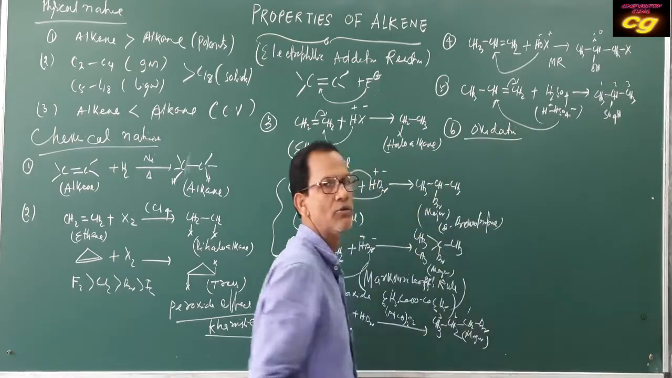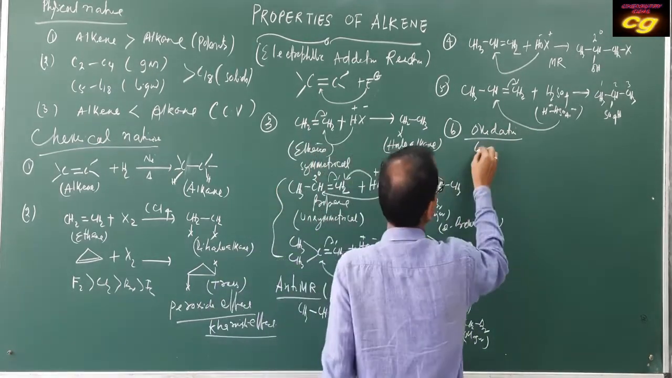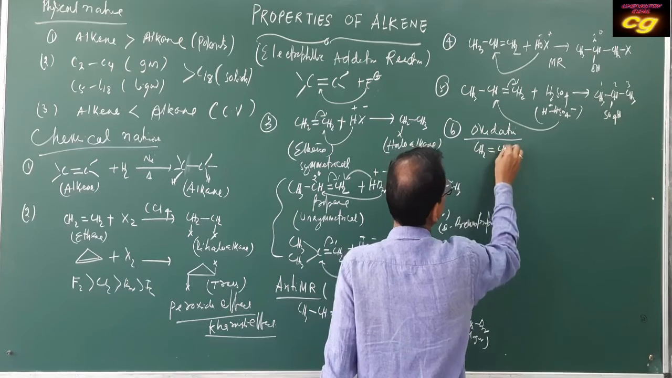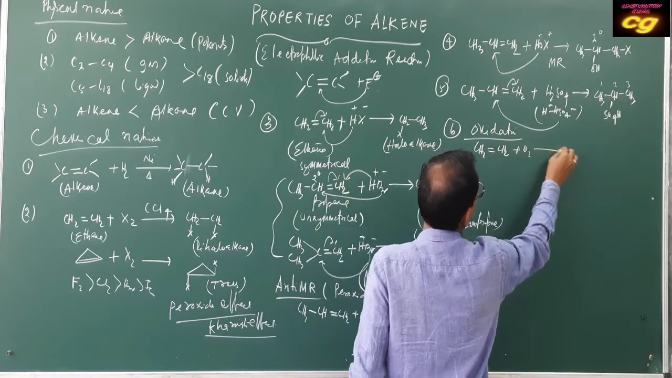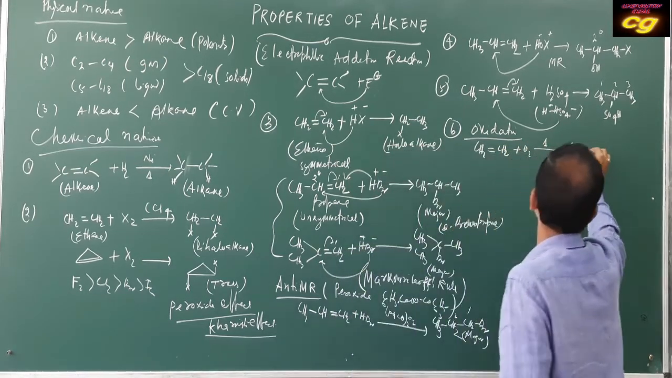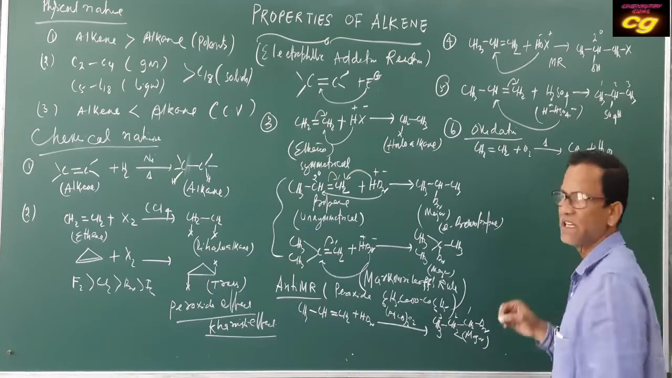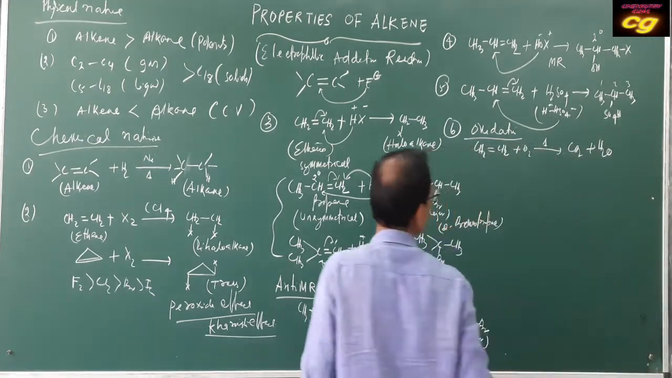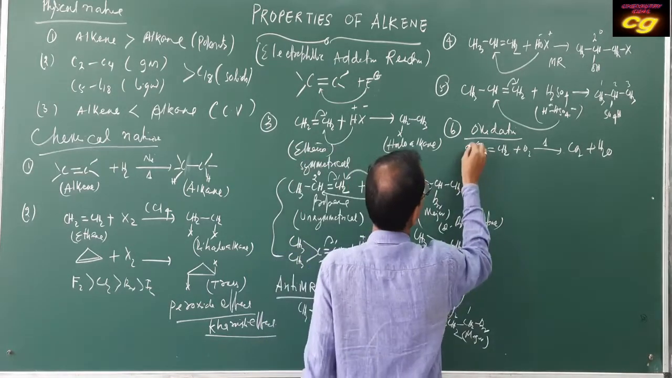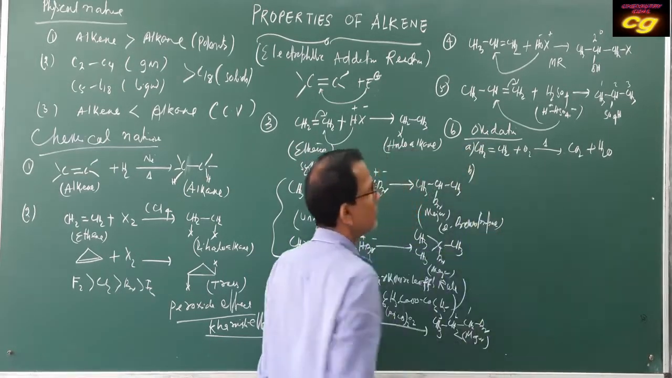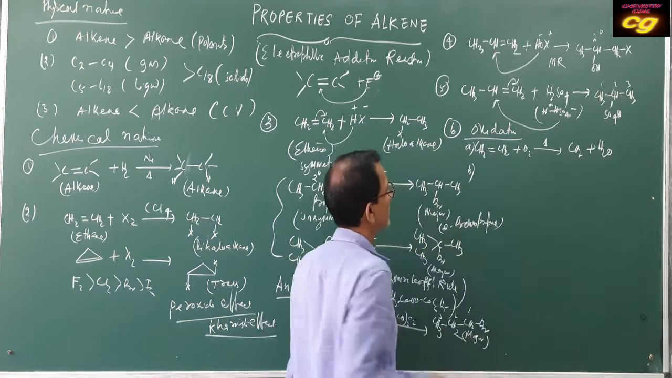Oxidation means, for example, combustion: CH2=CH2 plus oxygen on heating produces CO2 plus water. So this reaction is called a combustion reaction, forming carbon dioxide and water. And another oxidation reaction you can take.